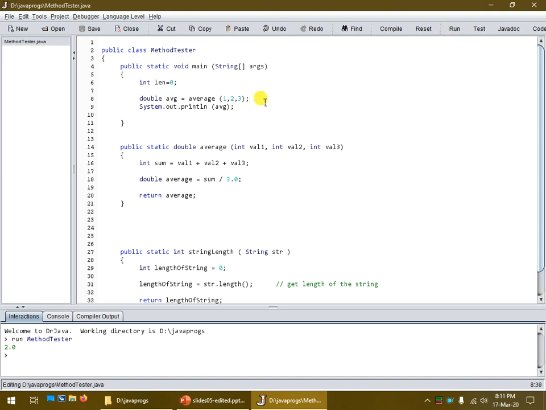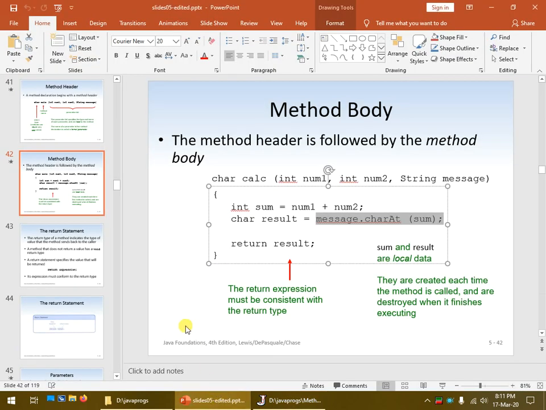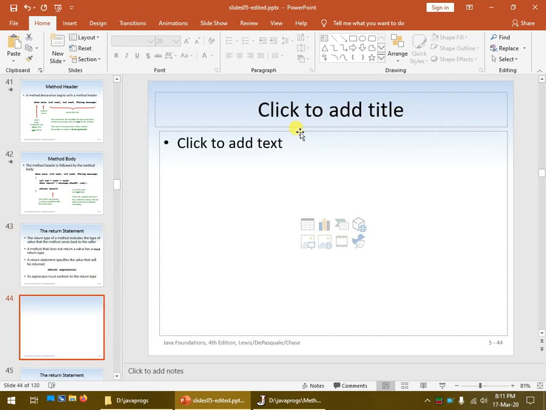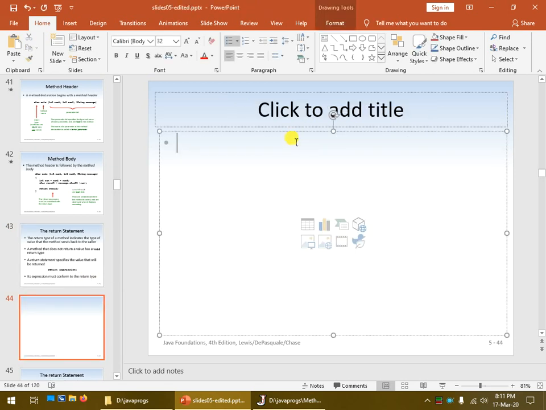Now there's a couple of things about methods that we have to remember. So let me go into this over here, and I'm going to add a new slide in here. So a new slide, and let's see.